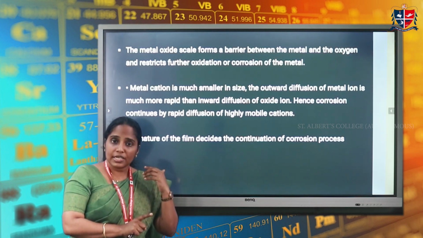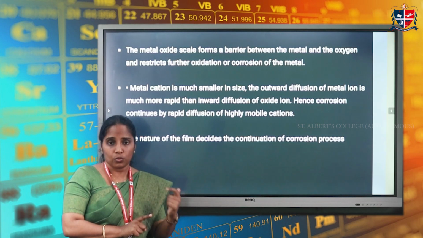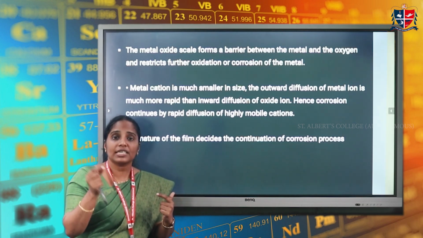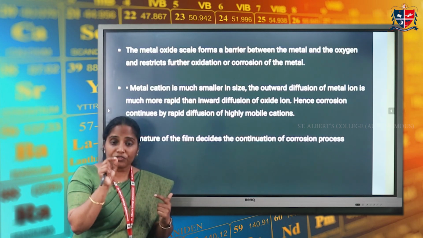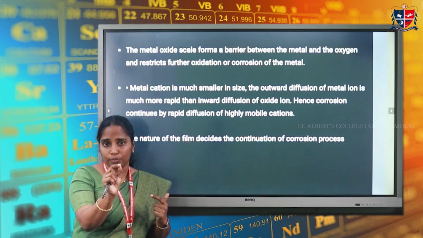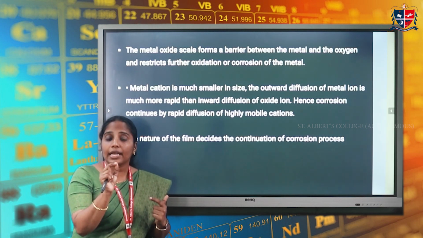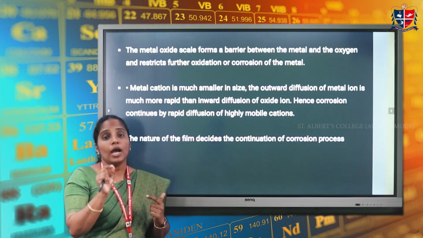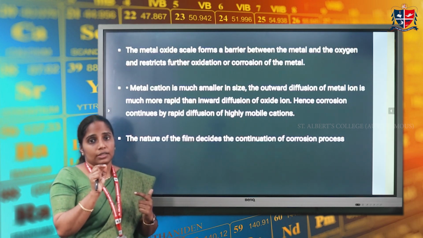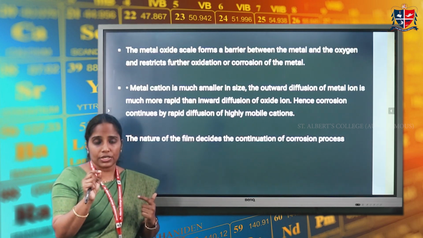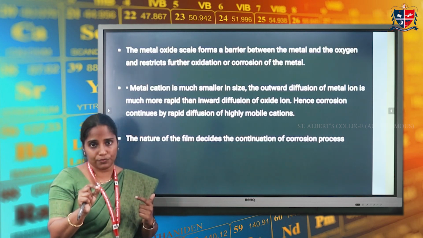Whereas if a metal forms a volatile film, which means that the metal oxide film formed will evaporate as soon as it is formed, and a fresh metal is always exposed to the corroding environment, it will result in rapid and continuous corrosion. For example, molybdenum forms such a molybdenum oxide film. It is actually volatile in nature and it evaporates as soon as it is formed.